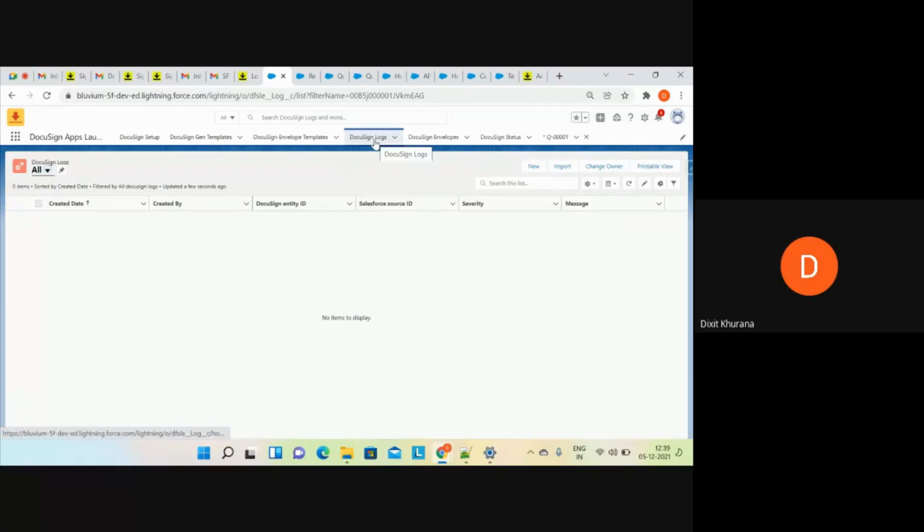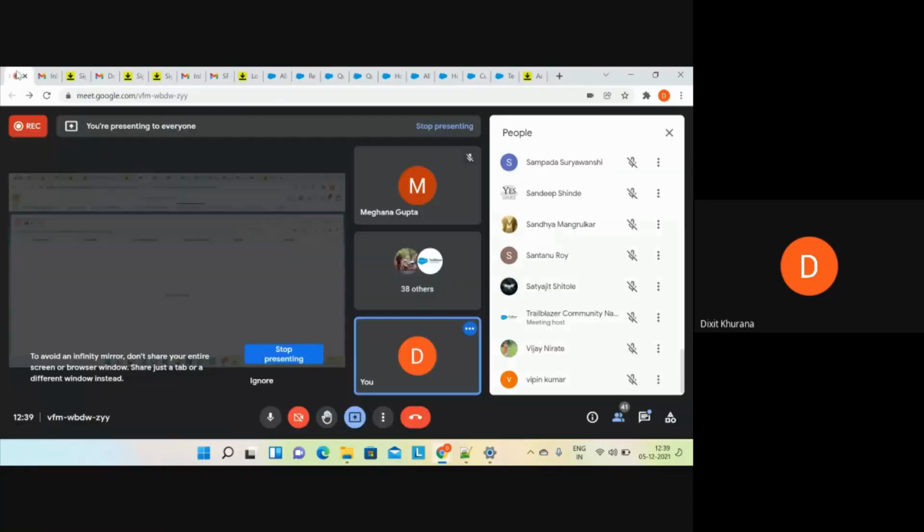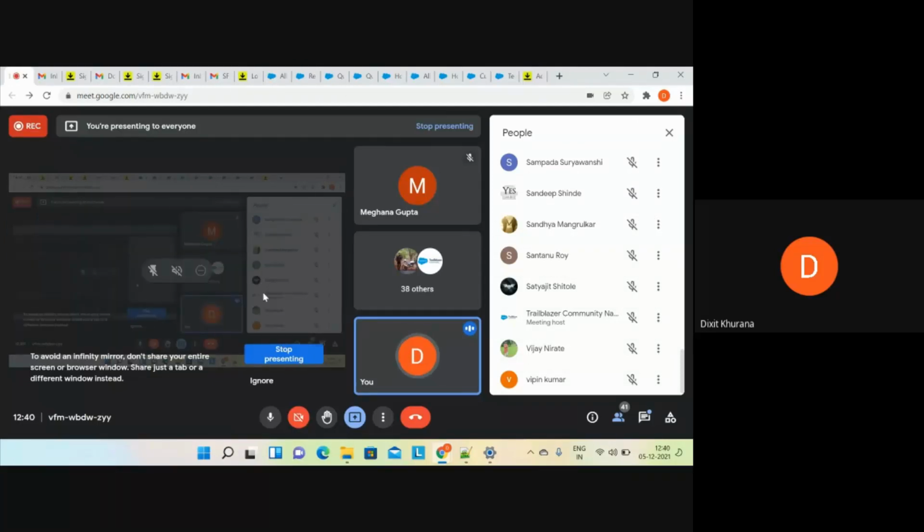Permission sets, multiple signees we have covered. CPQ settings we have covered. Enforce IP restrictions we have covered. So I'll stop sharing my screen, that's it from my side.